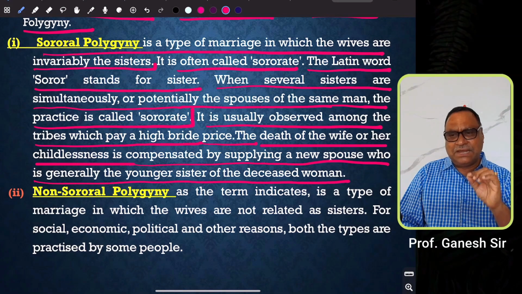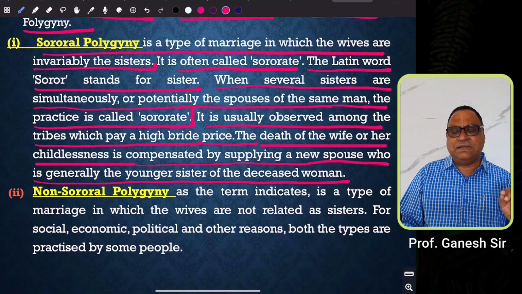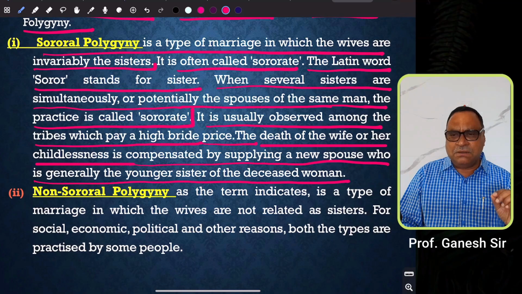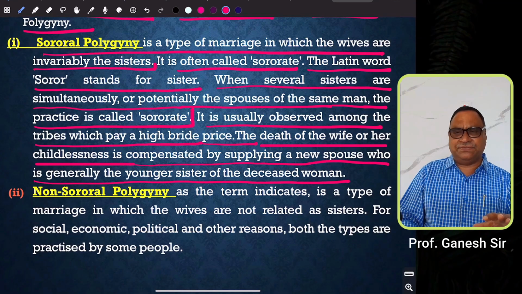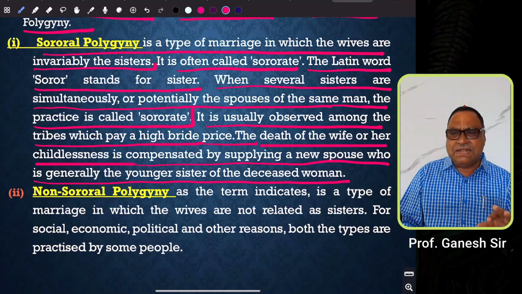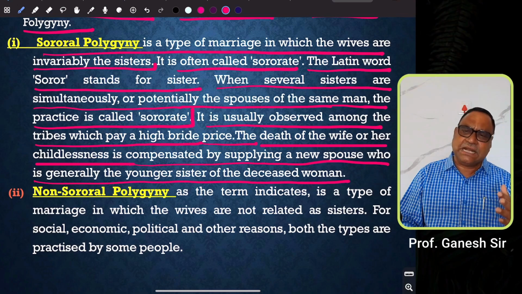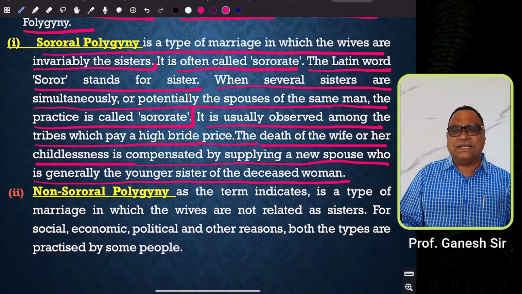Again, I'm carefully using these terms. Sororate is a form of marriage where a man is permitted to marry an unmarried sister of his deceased wife. That means, on the death of the wife, a person is permitted to marry his deceased wife's younger sister, if she is unmarried. That is called sororate, and there are many tribal communities who practice sororate.